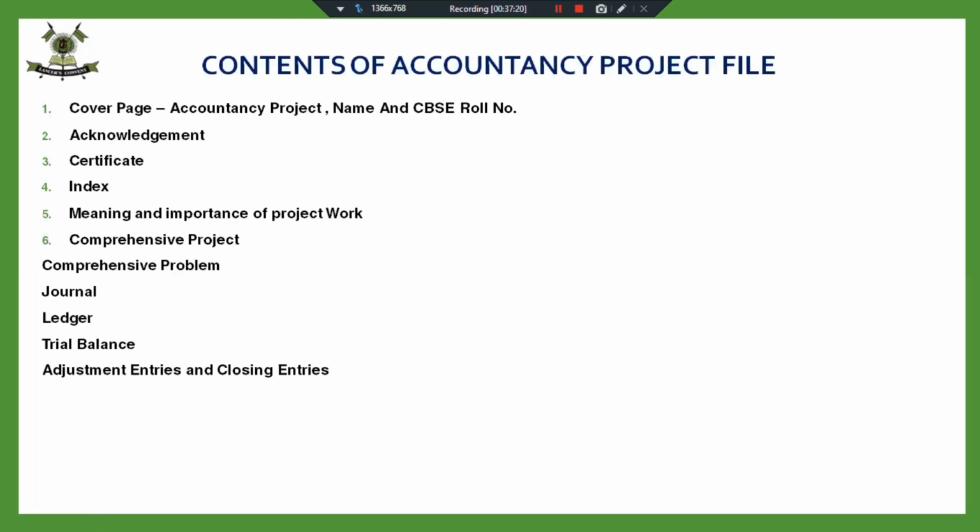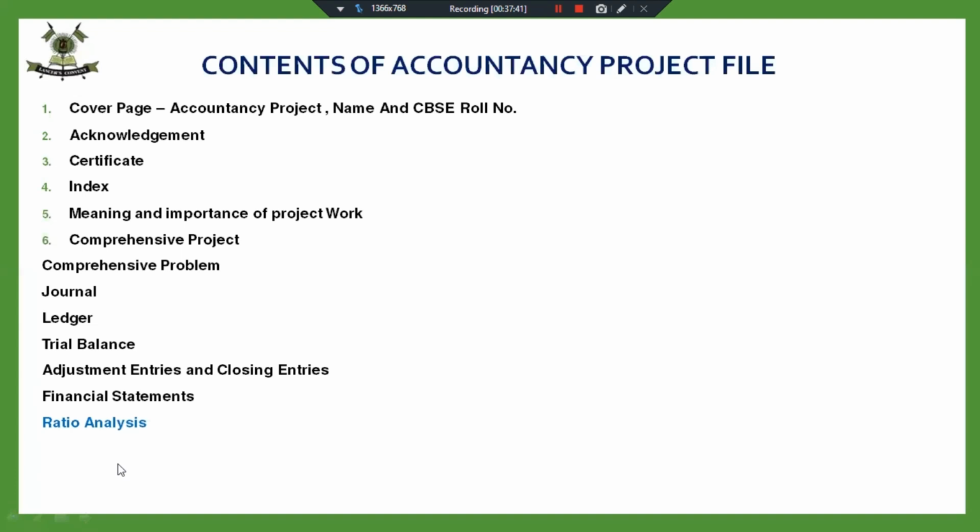We don't have to make the project lengthy, and we don't have to give the examiner so many things to confuse us and ask from us. And then last, we have to prepare the financial statements, that is trading and P&L and balance sheet. And then we have to do the ratio analysis of this comprehensive project. This we will do later.